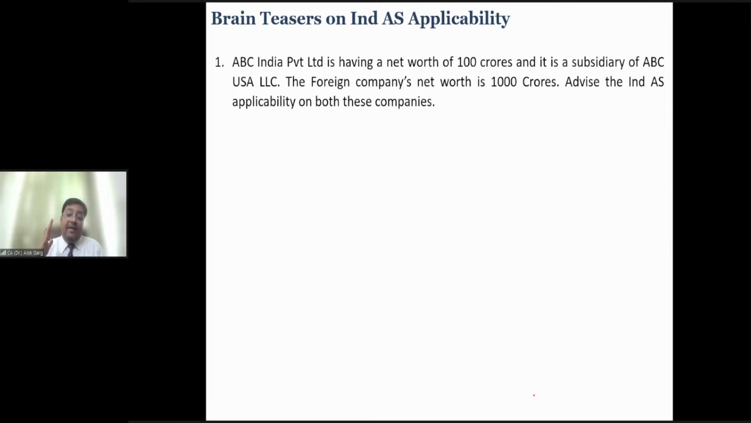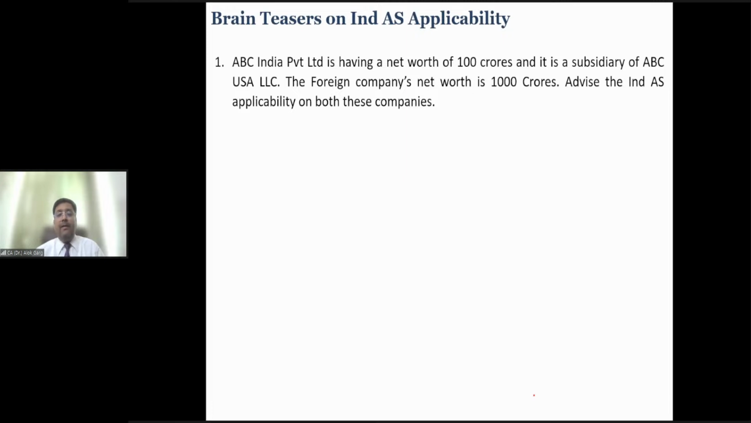If Ind AS is applicable to any company, it will automatically be applicable to its holding, subsidiary, joint venture, and associates, right? If such a company is a banking company, insurance company, non-corporate entity, or SME company, then exemption is there, okay? But for consolidation purposes, these companies are required to prepare Ind AS accounts to help the consolidation, right? If it is a foreign company, Ind AS is not applicable, but for Indian consolidation purposes, they have to prepare the Ind AS accounts, right?